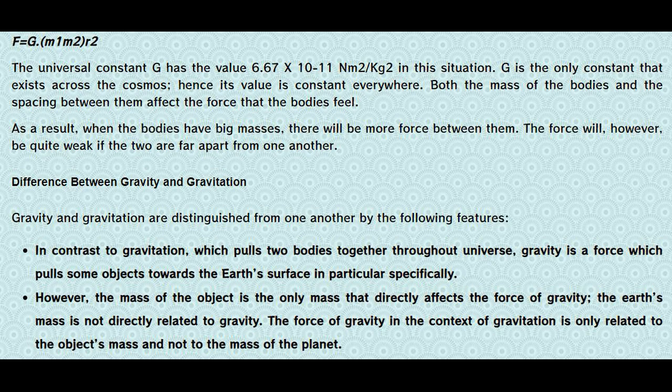The universal constant G has the value 6.67 x 10 to the minus 11 N m squared per kg squared in this situation. G is the only constant that exists across the cosmos, hence its value is constant everywhere.